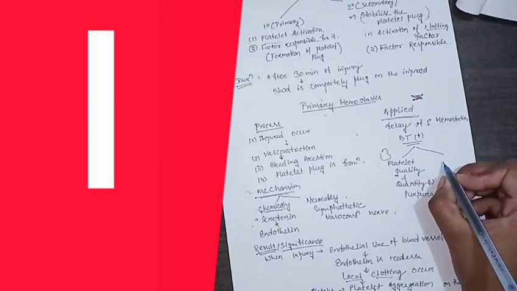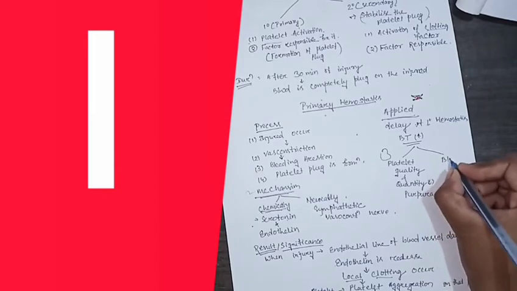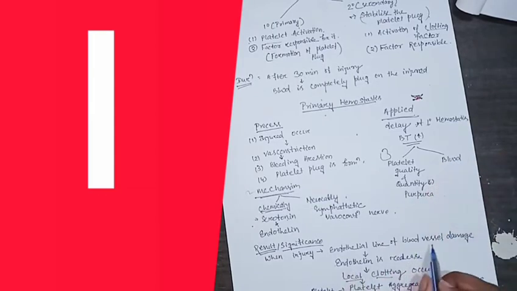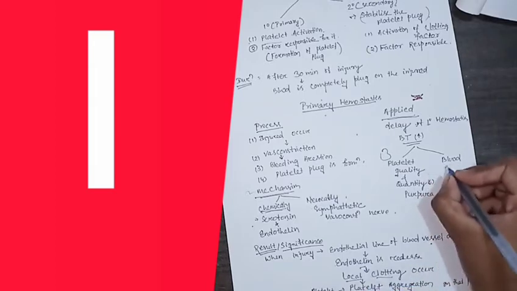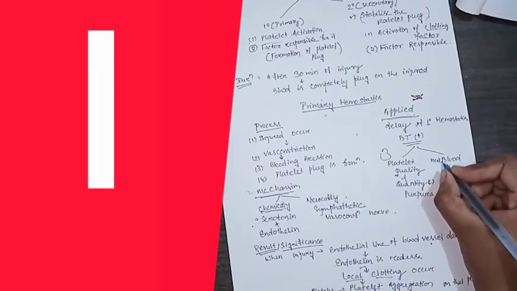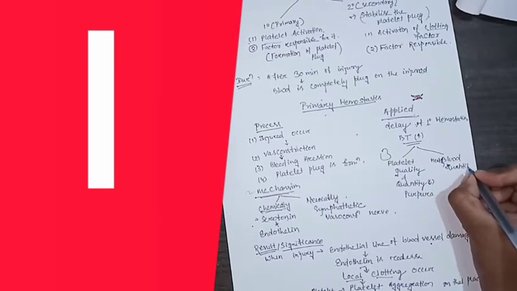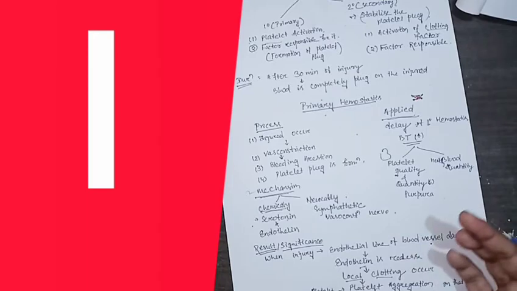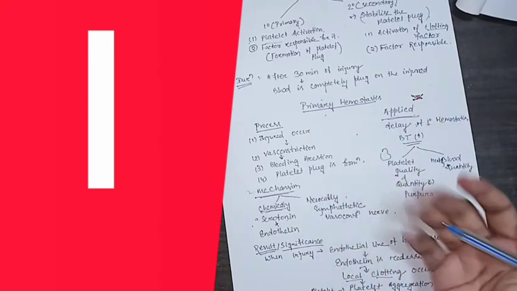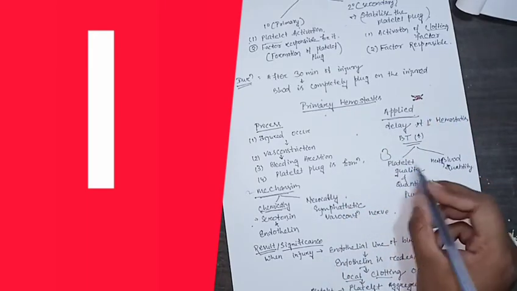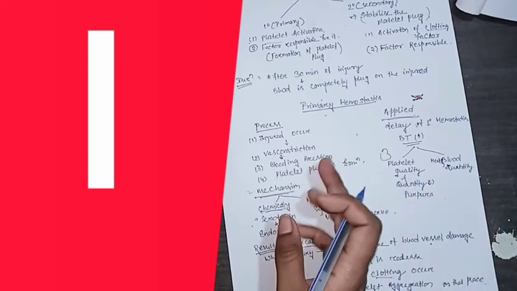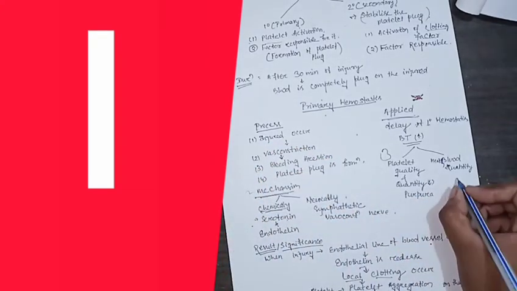Another condition is when the blood vessel is injured so that endothelin is released. If the blood vessel is not healthy and its quantity is less, endothelin is released more and more, so bleeding occurs. This is the first step and the process we discussed before, so you know this very well.